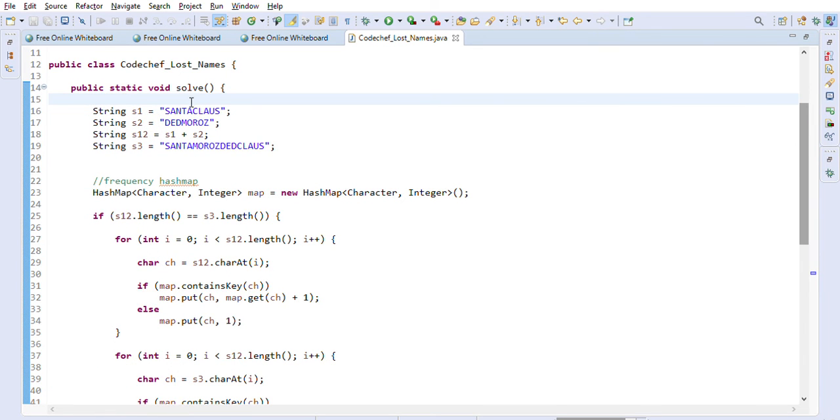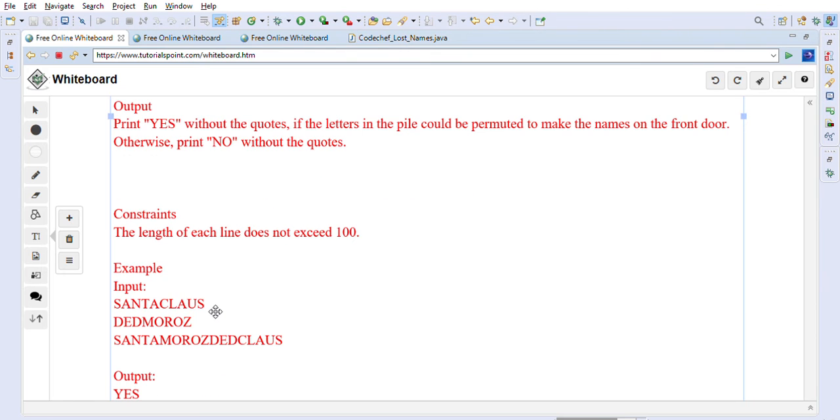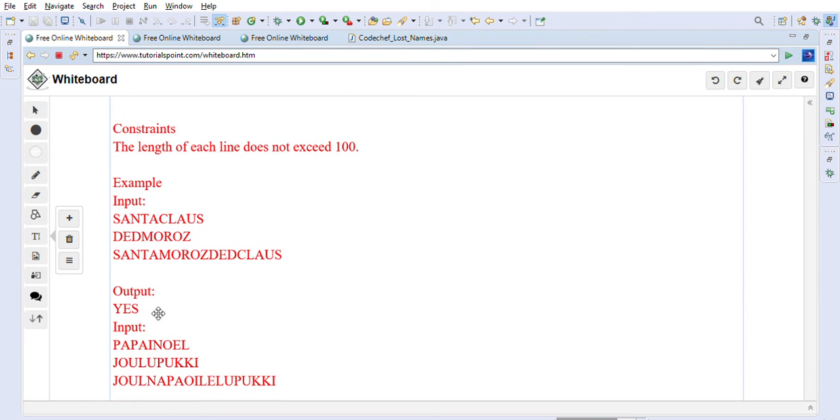In this question they have given us two strings. If you concatenate these two strings, we can create these two words from this s3. So let's go ahead and execute this. We are printing yes as the answer. As you can see, for the first example here, the output is yes. So we are getting the correct answer here.